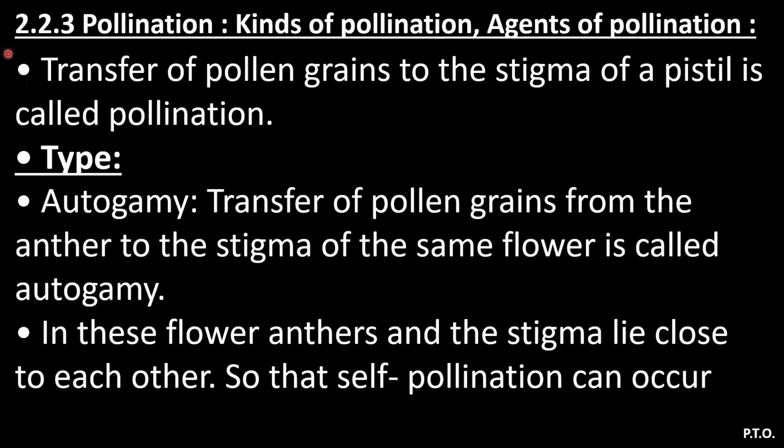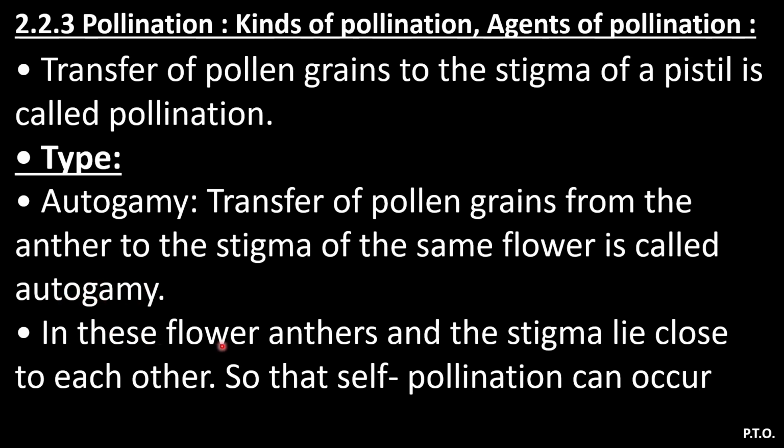Our next point is 2.2.3 pollination, kinds of pollination and agents of pollination. So first, what is meant by pollination? The definition is: transfer of pollen grains from anther to the stigma of the pistil is called pollination. Now there are 3 types. The first is autogamy, transfer of pollen grains from anther to the stigma of the same flower. Same flower, it is called autogamy.